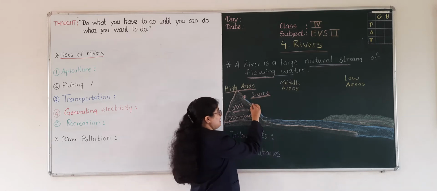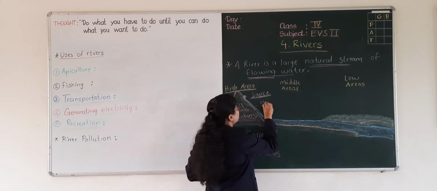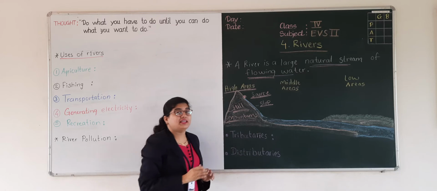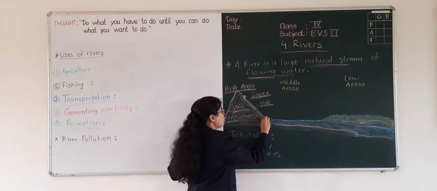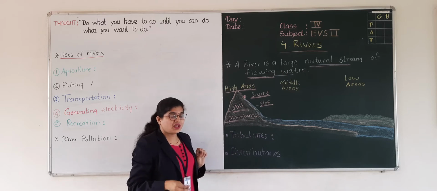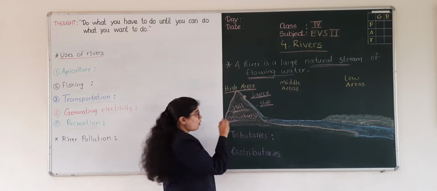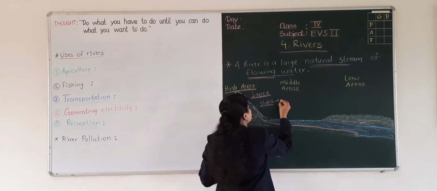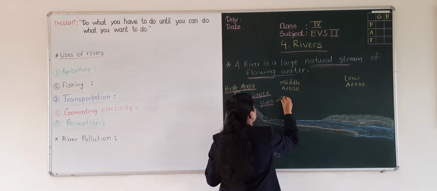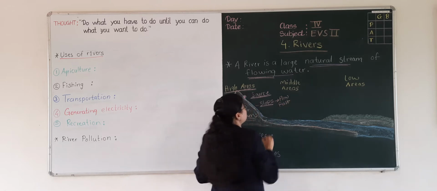Here you can see the slope. How is the slope? The slope is very high, and here the water flows very fast. How is the flow of water at the slopes? The flow of water is fast.